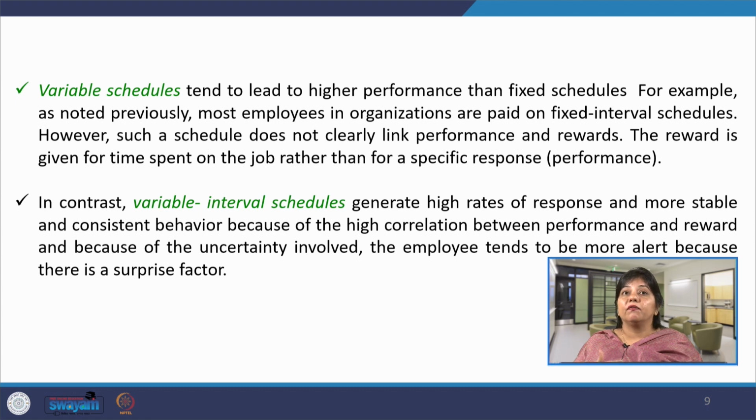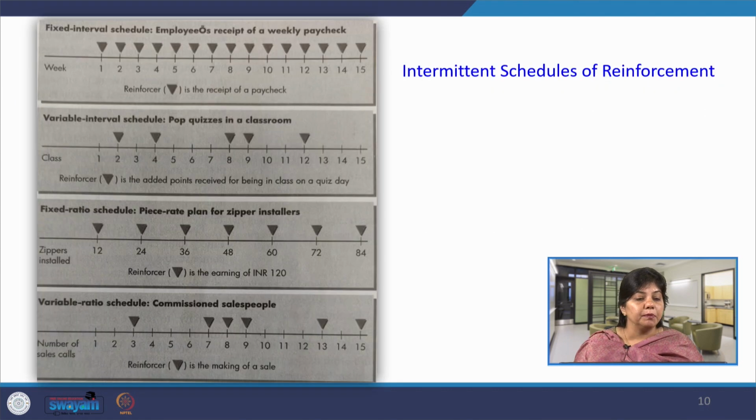So, this is the difference between fixed and variable interval schedules in terms of impact on the desirable behavior that has to be performed. This is just a pictorial representation of the intermittent schedules of reinforcement. For instance, if we go to the first one, fixed interval schedules, an employee's receipt of a weekly paycheck. So, everybody is receiving a paycheck after 1 week, 2 weeks, 3 weeks or maybe 15 weeks.